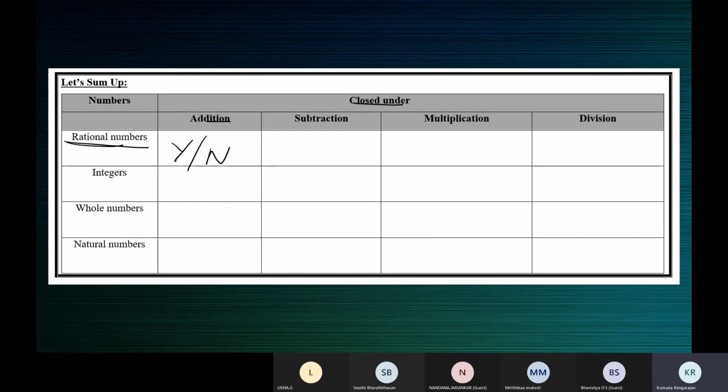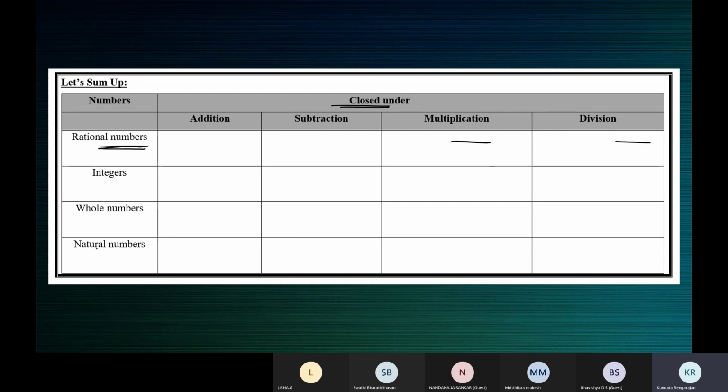Again, rational numbers are closed under subtraction. Yes or no? That's what you should write here. Don't write yes or no. You must write yes or no, one answer. Again, rational numbers are closed under multiplication. Rational numbers are closed under division. You must write yes or no.